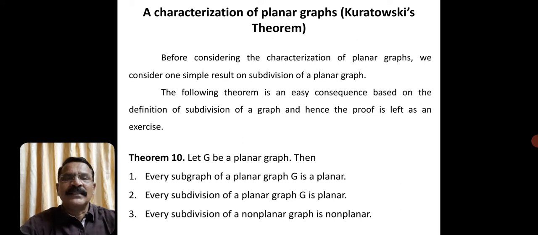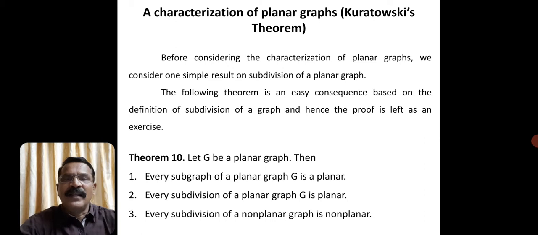The second one is every subdivision of a planar graph is planar. We are considering a planar graph and finding its subdivision. There is no question of non-planarity of the subdivision of a planar graph, because you are only introducing one vertex in the edge.